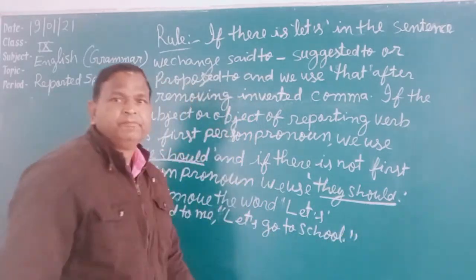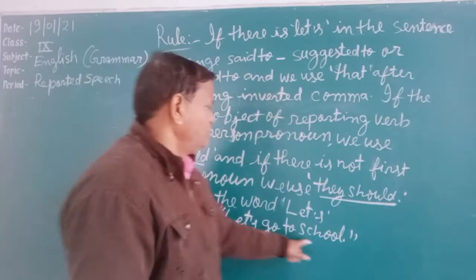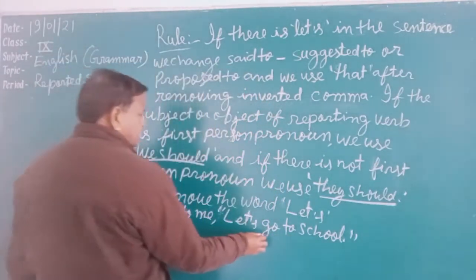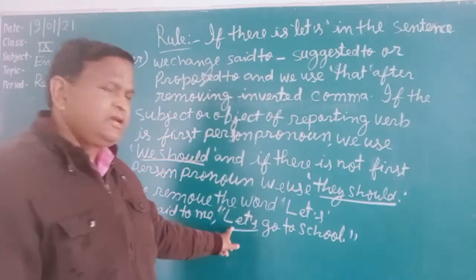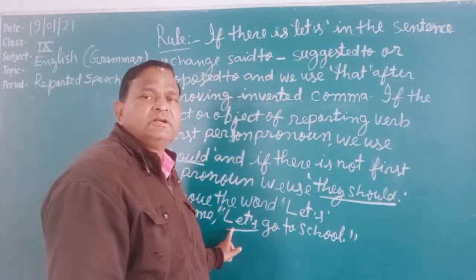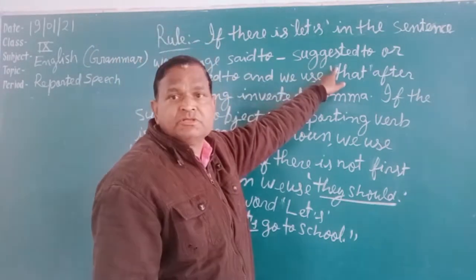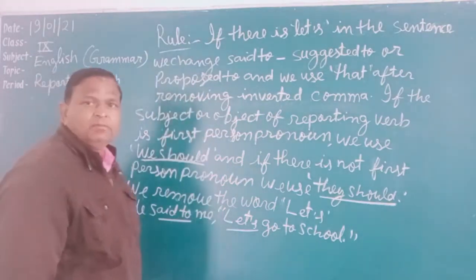See the question, students. He said to me, let's go to school. Here in this sentence of reported speech, the word let's has come. In this case, if there is let's in the sentence of reported speech, we change said to into suggested to or proposed to.